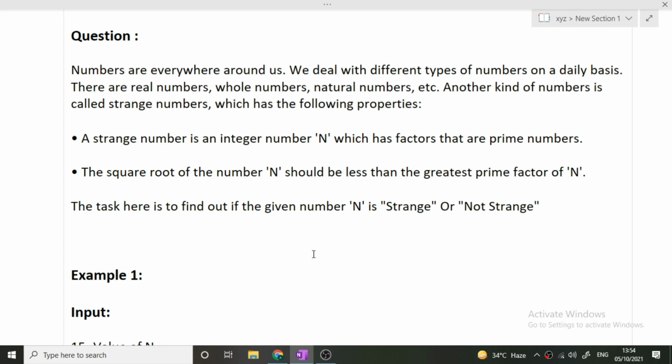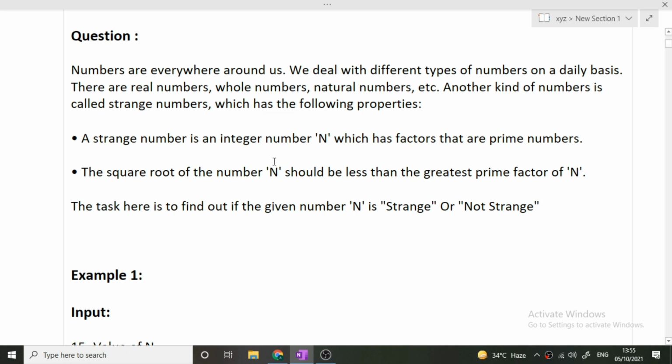The second condition is that the square root of the number n that will be inputted should be less than the greatest prime factor of n. So now there are two conditions. If a particular number matches these two conditions, then that number will be a strange number. Otherwise, it will be a not strange number as written here. So the first condition is that the input number should have prime factors, and the second condition is that the square root of the input number should be less than the greatest prime factor of n.